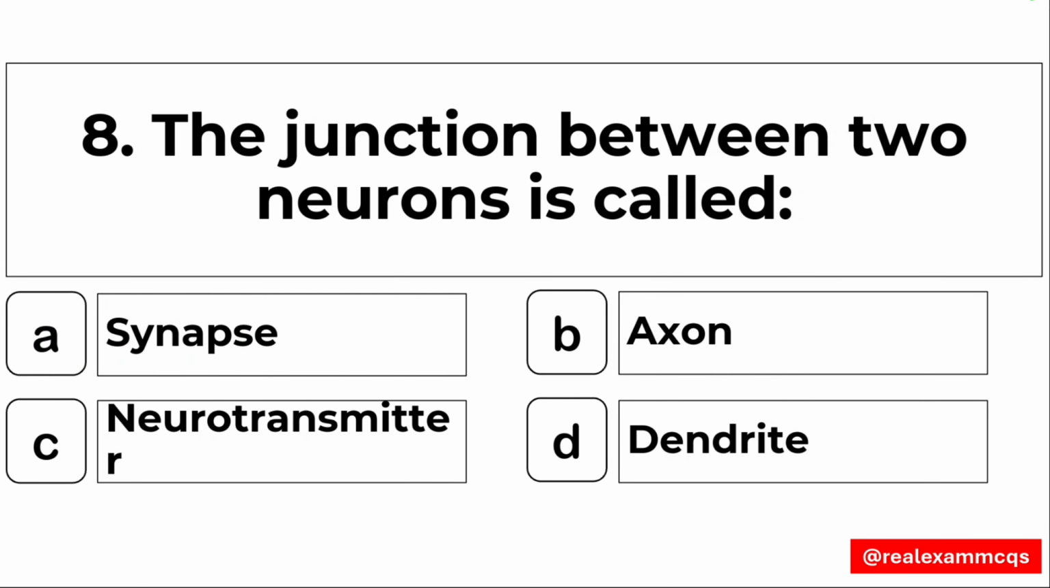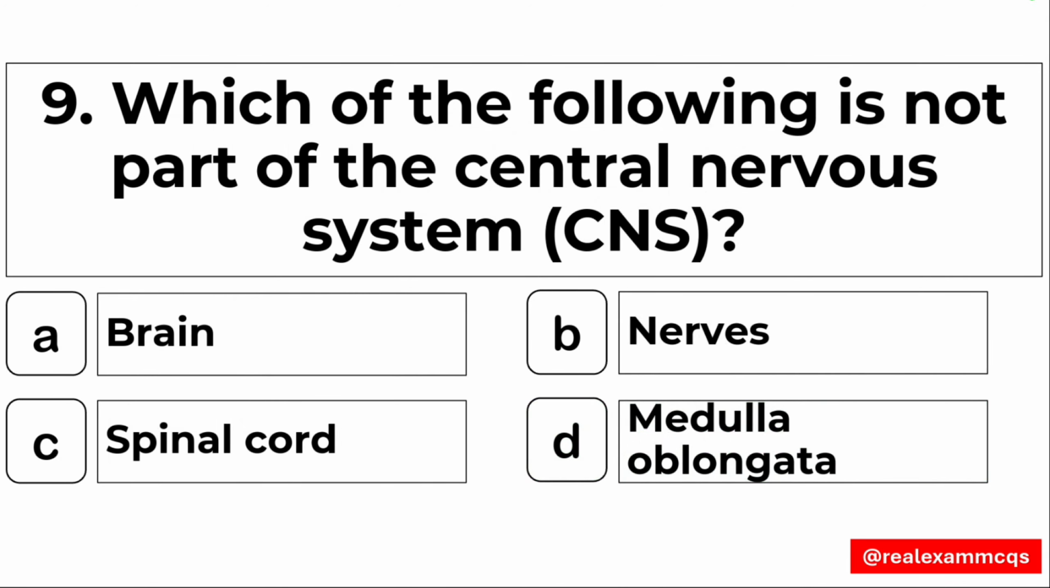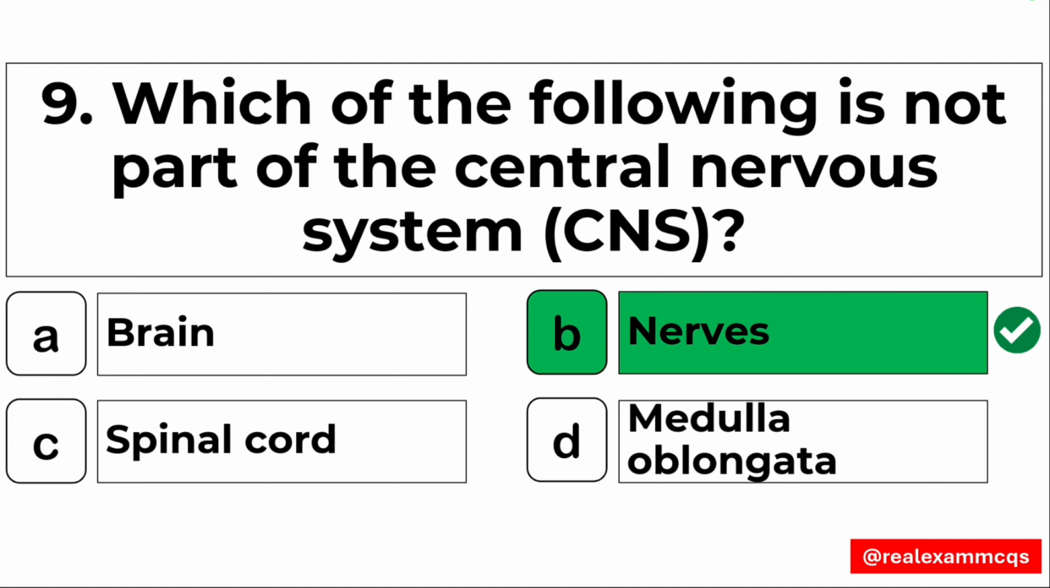Question number 8, the junction between two neurons is called? Option number A, the synapse. It is called the synapse. The right answer should be option number A, the synapse, not the dendrite. Question 9, which of the following is not part of the central nervous system, the CNS? Option B, nerves. Nerves are not part of the CNS, the central nervous system.